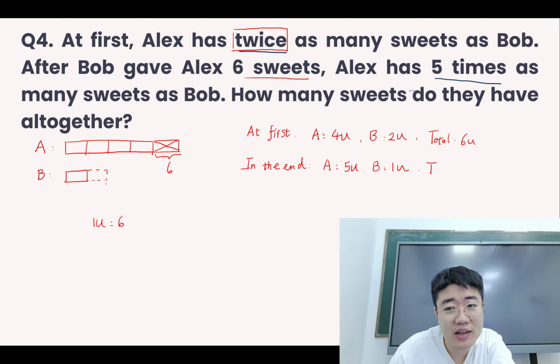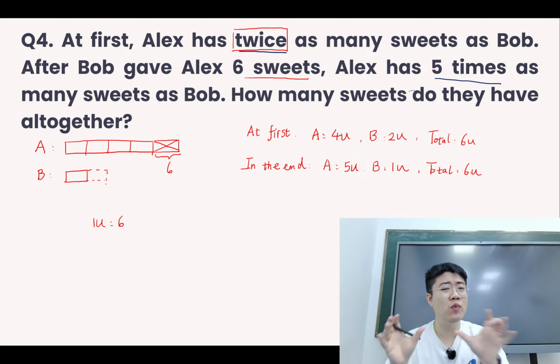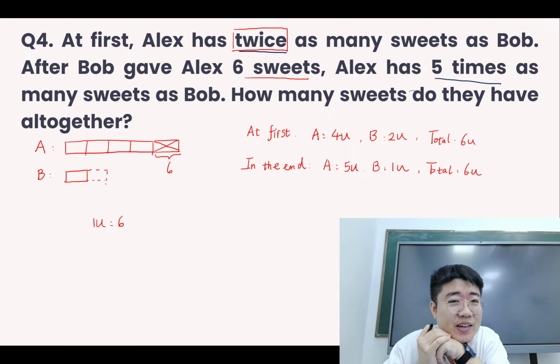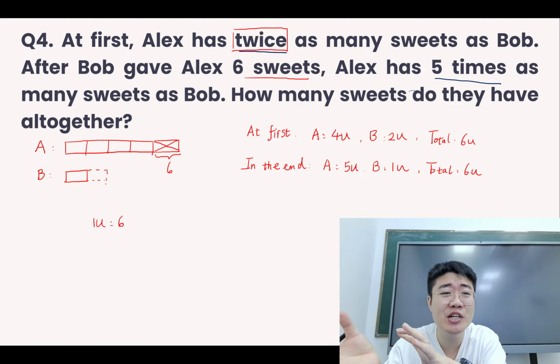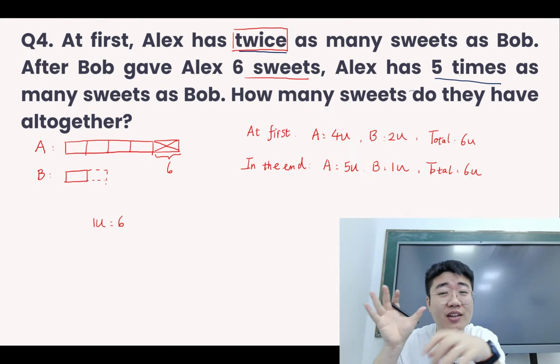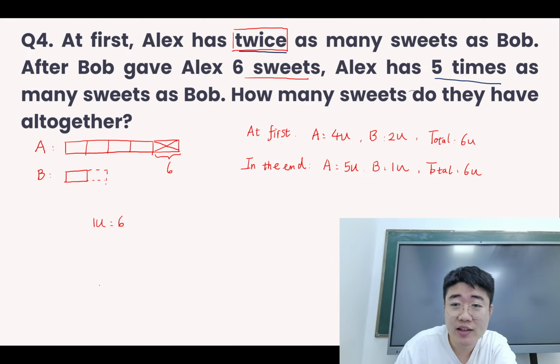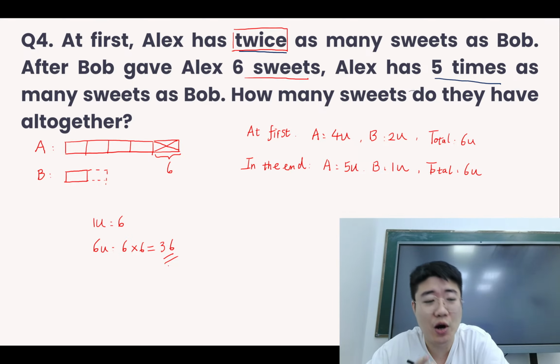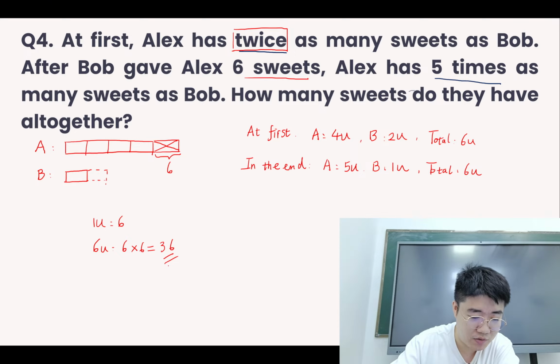6U. Right, we can also think, why is the total the same? This is because the exchanges only happen between Alex and Bob. Alex plus 6, then Bob minus 6, the total will not change. So we get the total. The total is 6 units. This will be 6 times 6. So we get the final answer, 36 sweets altogether. This is for question 4.